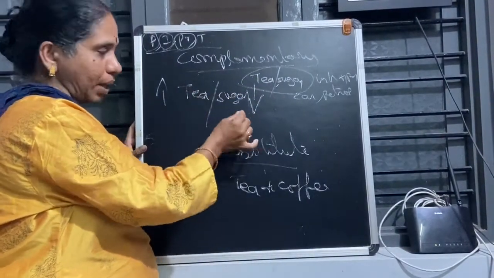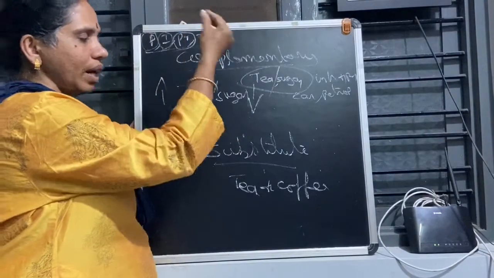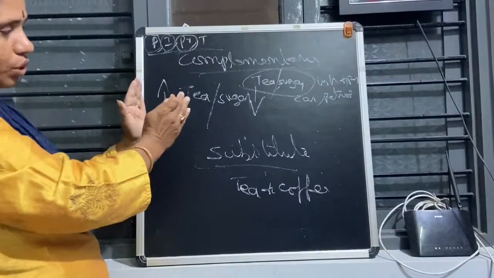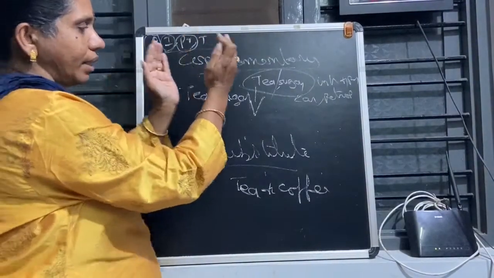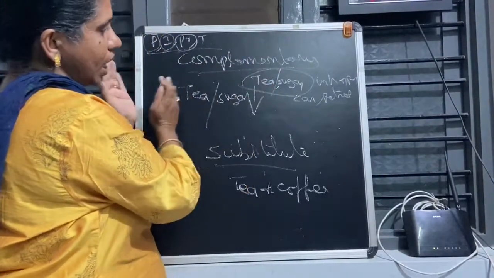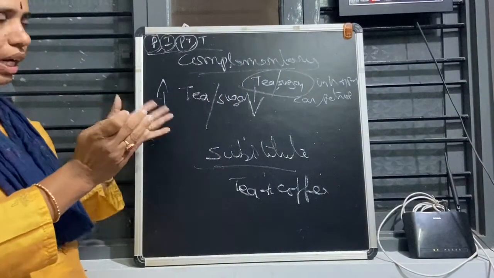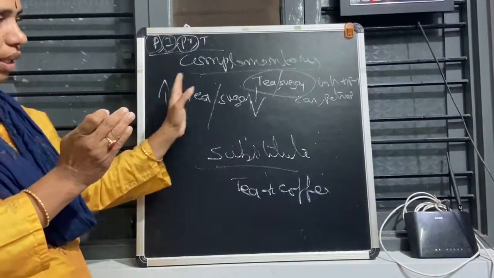Price and demand: the price of one commodity and the demand for another commodity. Don't get confused about the particular commodity, or you will be confused. Take the price of tea and the demand for sugar, because these two goods are complementary. Without sugar, no tea; without tea, no sugar. That's why we are comparing like this.